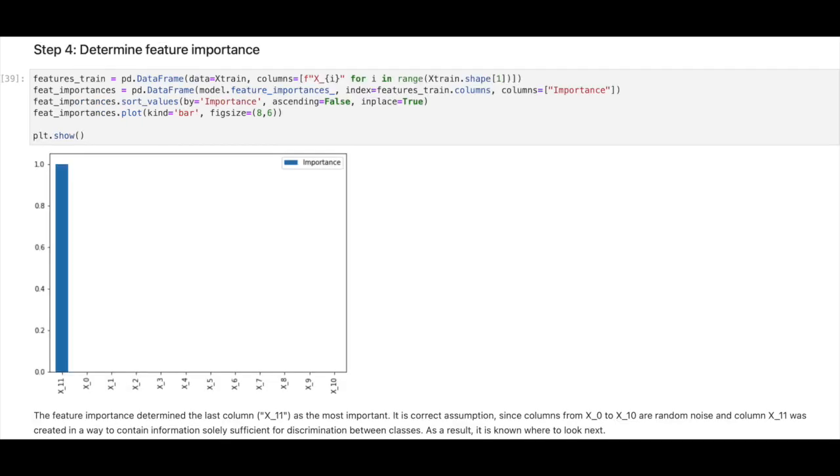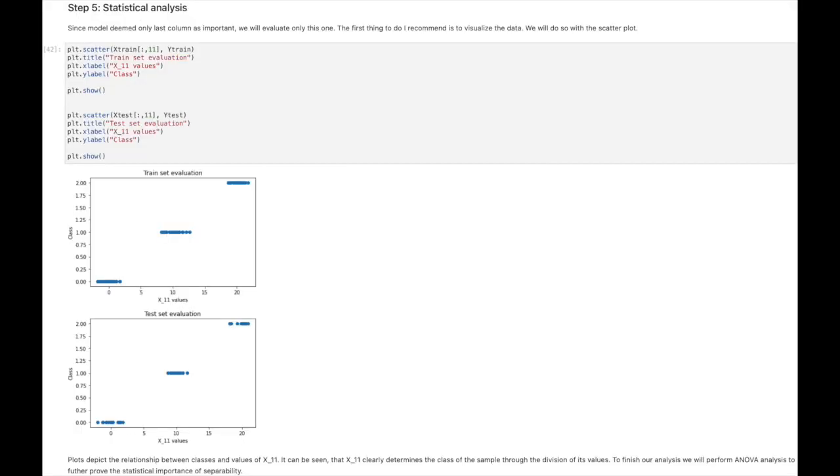As you can see on the importance chart, the model only considered the column of index 11, the last one. No other columns were deemed necessary by the model. It is quite fortunate because statistical analysis of one-dimensional samples is easy. But before we start statistical analysis, it is an excellent practice to try to visualize the data. I made scatter plots with values of the last column on one axis and classes on the second.